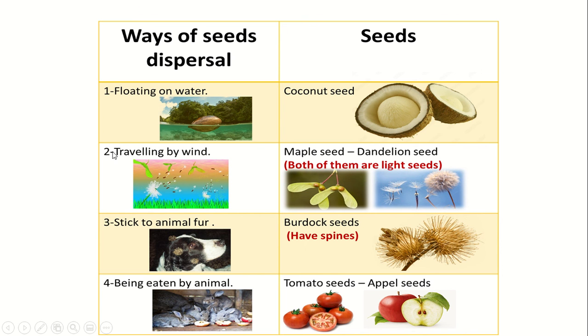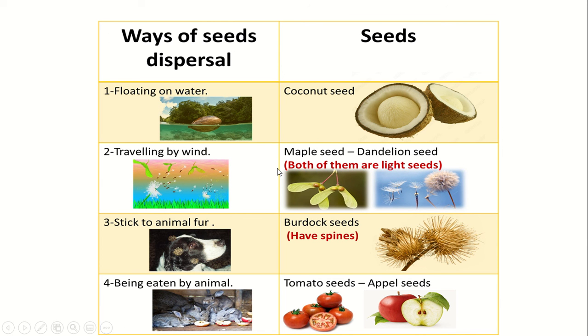So we have 4 ways of seed dispersal. Floating on water, like which plant? Coconut seed. Traveling by wind, like which seeds? Maple and dandelion seeds. Why can the maple and dandelion seeds travel by wind? Because they are light seeds. Are they heavy? No, they are light seeds. That's why they can travel by wind.